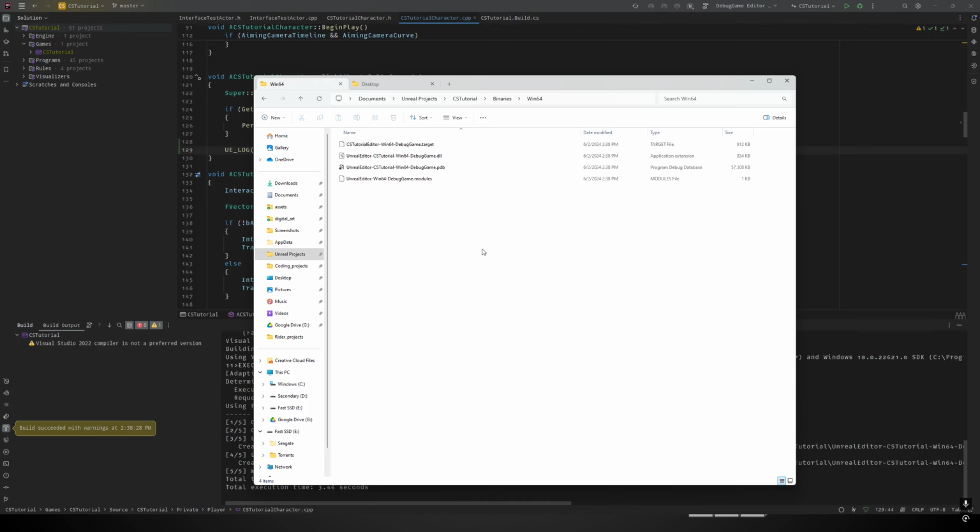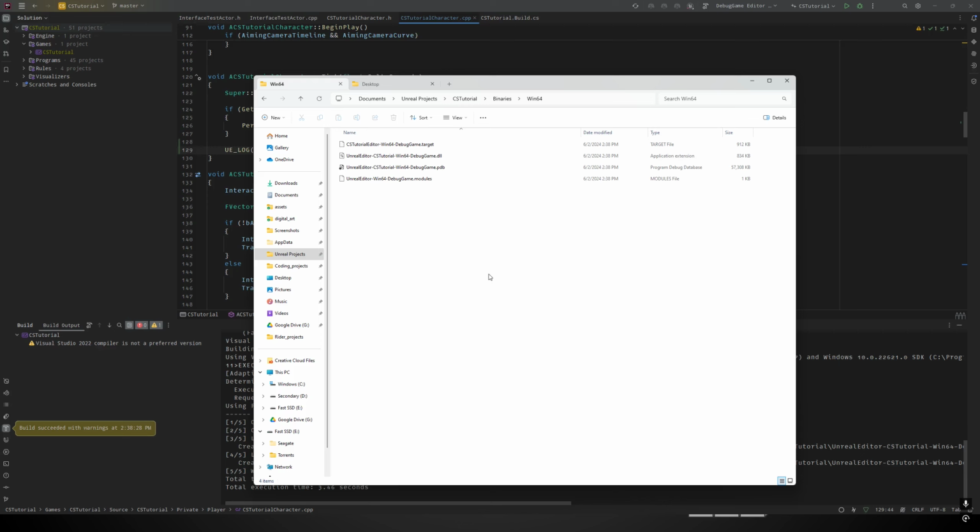So by doing a build before launching the editor, the only thing that you will have is a DLL. Because just as I described the build process, how it relates to DLLs and loads things at runtime, Unreal Editor does the exact same thing with our game. So it uses a DLL from our game to understand how to load what it needs to. And some of these other files, the target, modules, etc., all of this contributes to being able to get all the asset references, the source code, and everything that's needed for the Unreal Editor to launch and load our game.